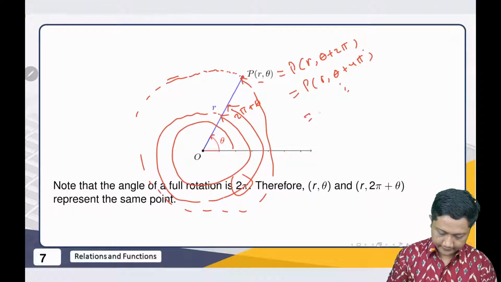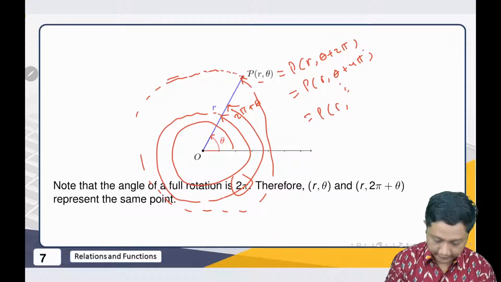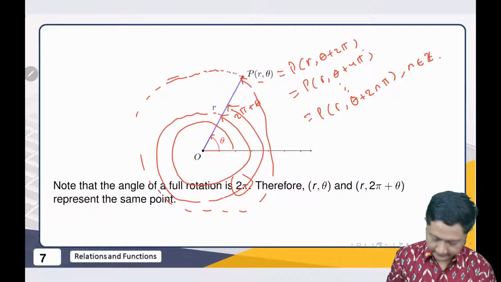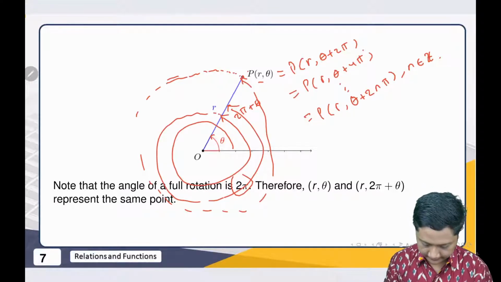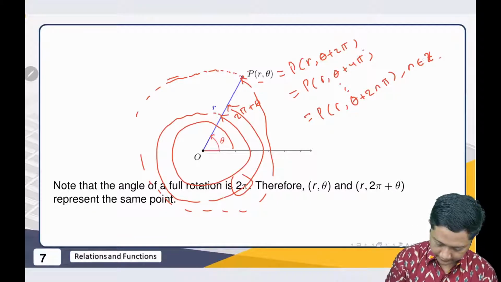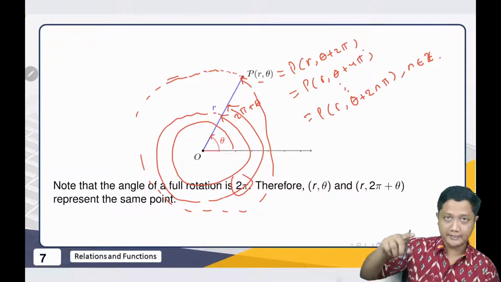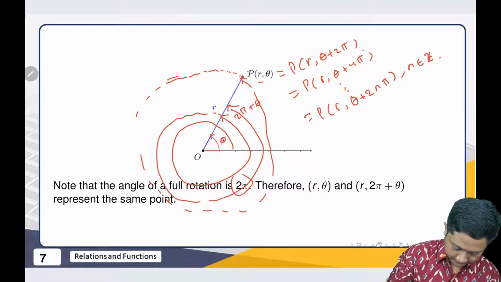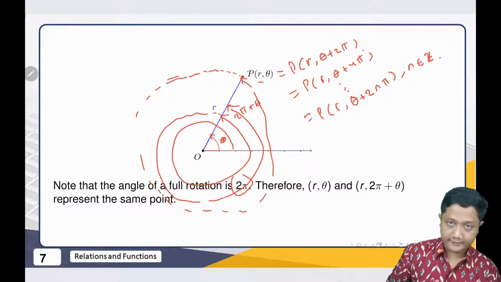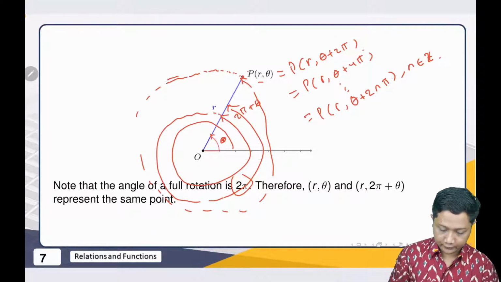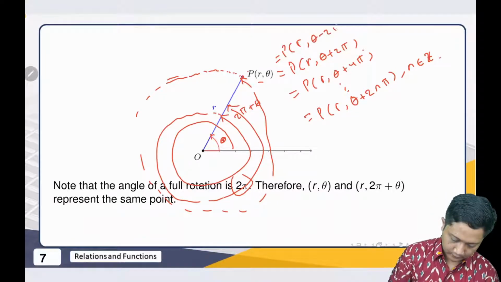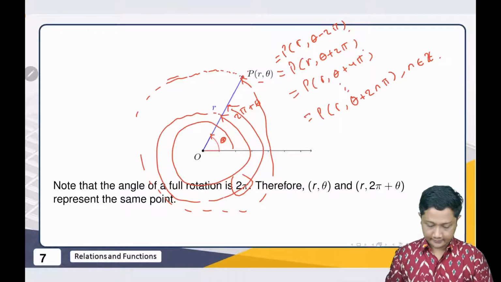In general, P(r, theta) will be equal to P(r, theta + 2n pi), where n is an integer. Hopefully that's clear enough. If you have theta minus 2 pi, what is the meaning? You go to theta, and then you go back 360 degrees, which also gives you the same point. So this is also the same as P(r, theta - 2 pi). All of them are the same point.